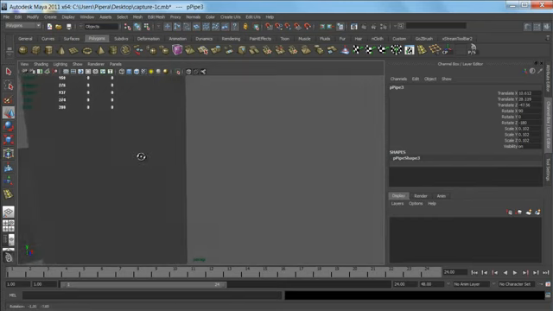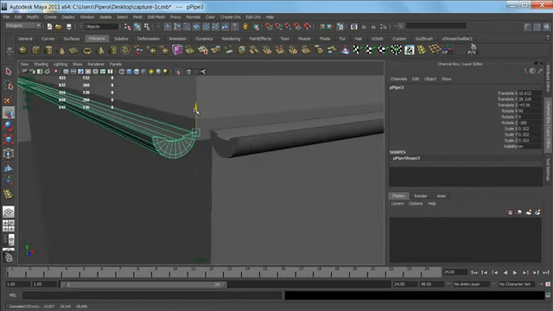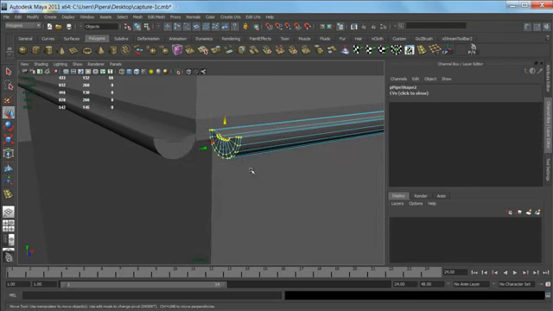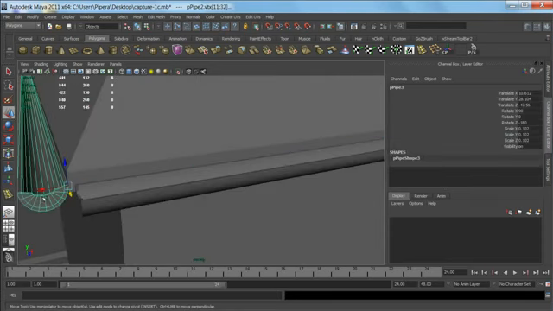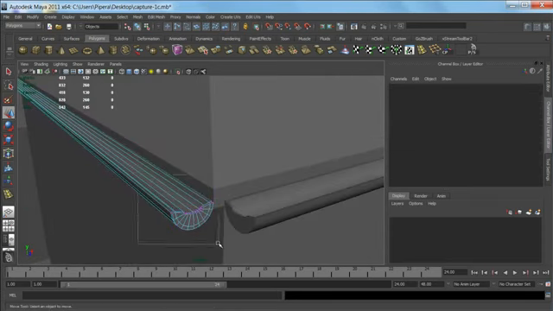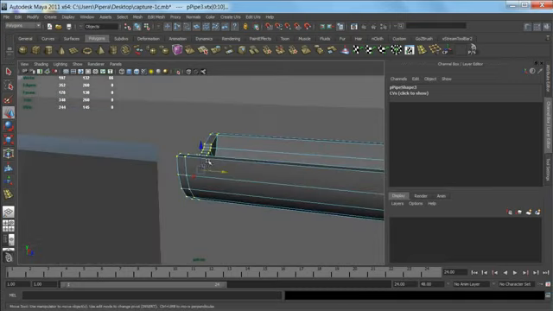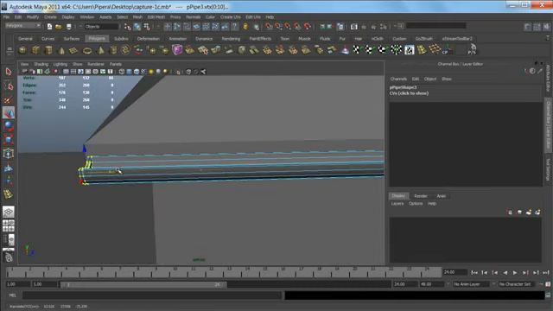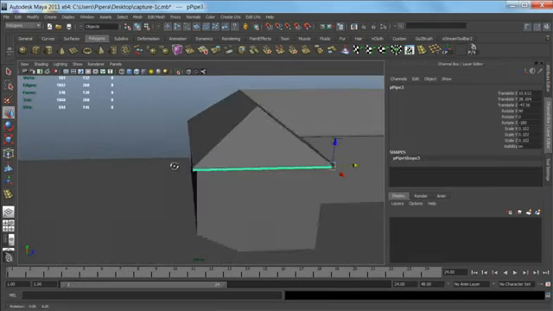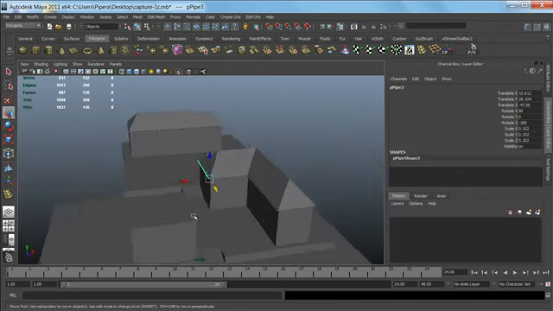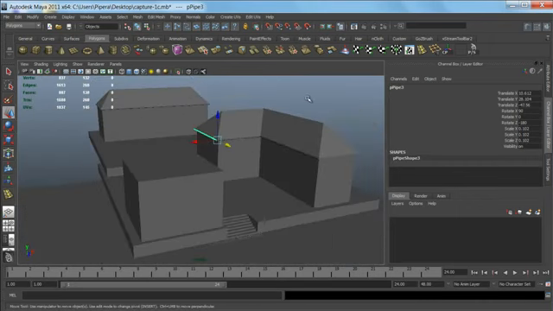Just placing the final drain pipe. Pushing again the vertices a little bit inward. That finishes the creation of the drain pipes.